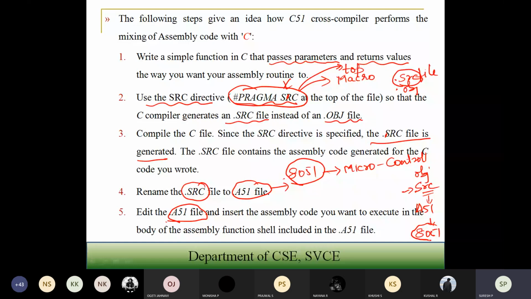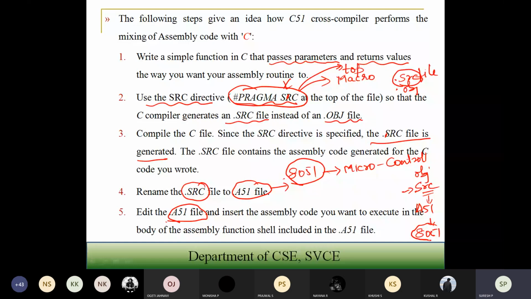Here I am going to mix assembly with high level language. So this is mixing high level language with assembly. The source code is already available in assembly language, and the routines which are written in a high level language like C need to be included in the existing code.